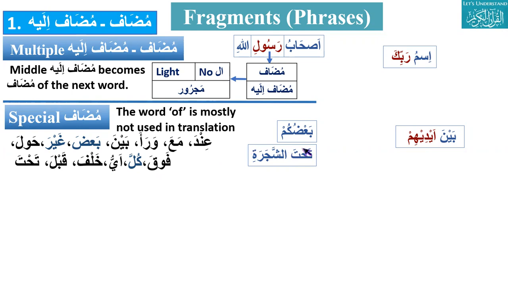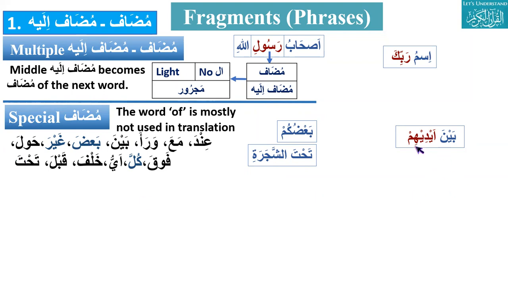So fawqa, ba'da, ghayra, kulla, tahta, all these, whenever they come, will be treated as special mudaf. For example, ba'dukum, some of you; tahta shajarati, under the tree. We did not use the translation of "of". So whenever these words come, they will be treated as special mudaf.